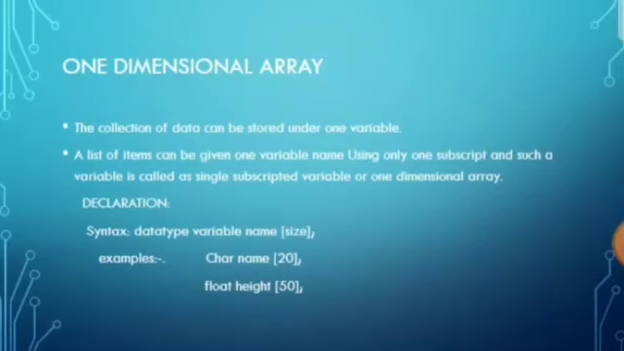Declaration. The syntax for declaring a 1D array is: data type, variable name and size. Example: char name[20], where char is the data type, name is the variable name, and the size is 20. Another example: float height[50]; ends with a semicolon.